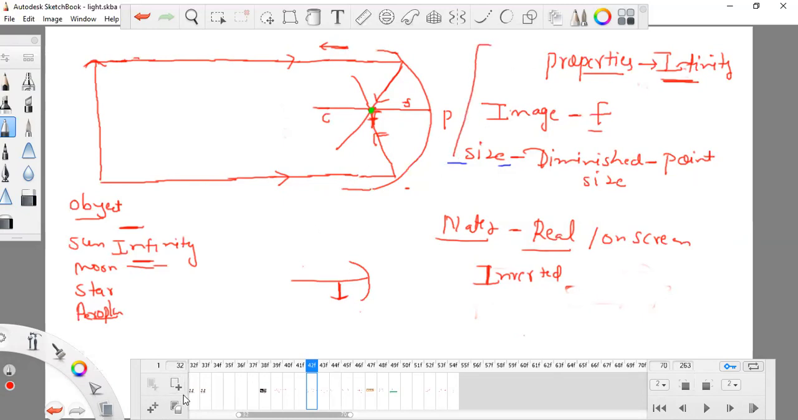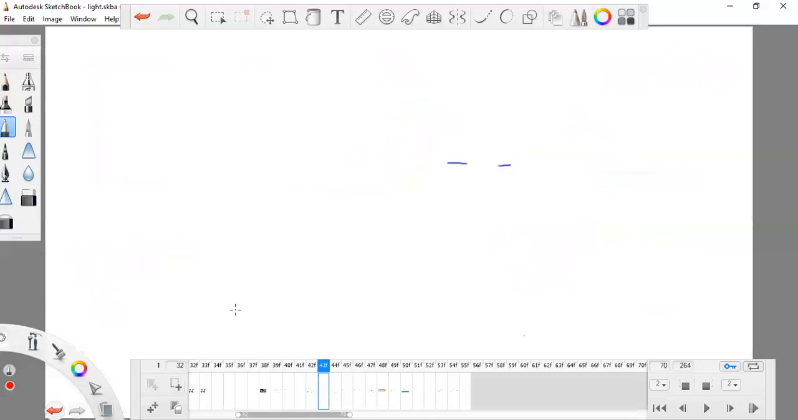Now next, we are taking the example of a concave mirror. All mirrors have the same things, that is the pole and the center of curvature. Remember, the center of curvature has no physical contact with the mirror. It is just an assumed point, and we are just assuming that this is C.